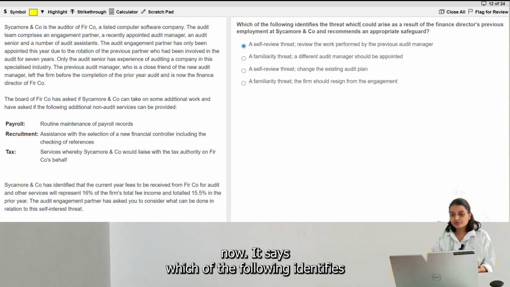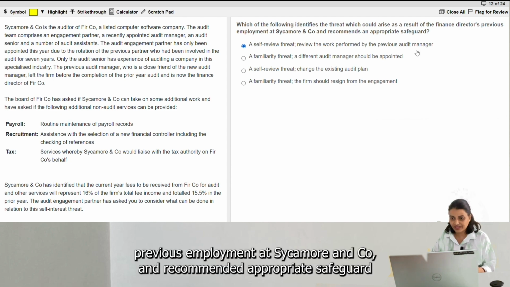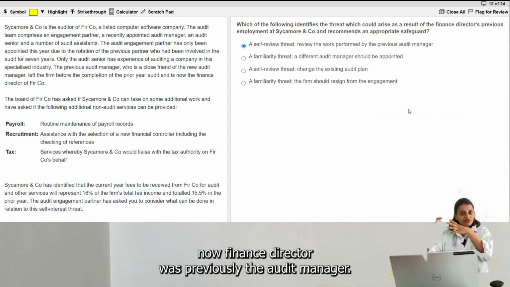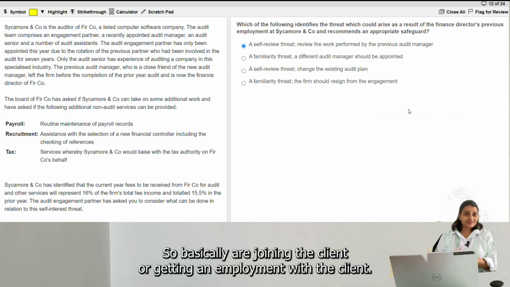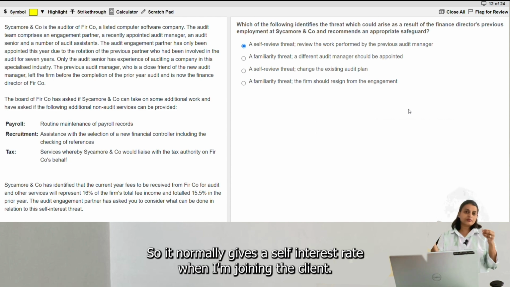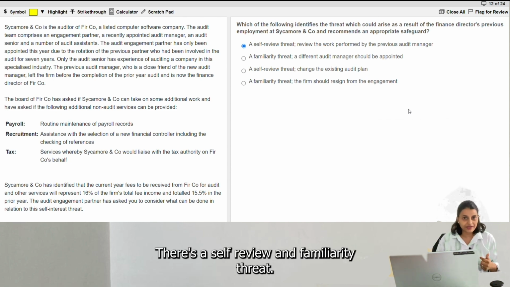Now it says, which of the following identifies a threat which could arise as a result of the finance director's previous employment at Sycamore and Co. and recommends an appropriate safeguard? Now the finance director was previously the audit manager. So basically you are joining the client or getting employment with the client. So it normally gives a self-interest threat when I am joining the client. But when I look at the options, there is no self-interest threat. There is a self-review and familiarity threat.